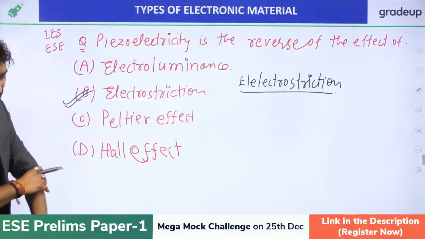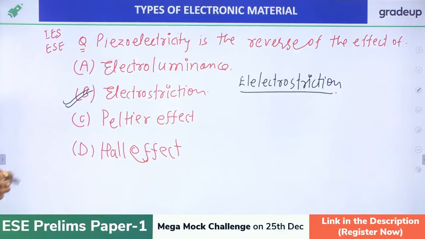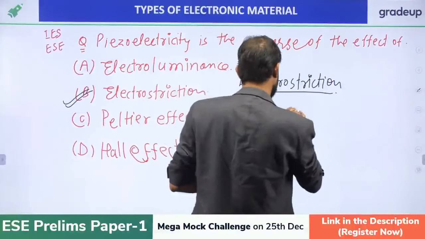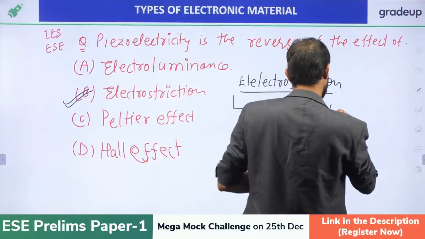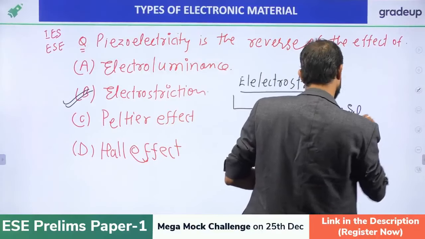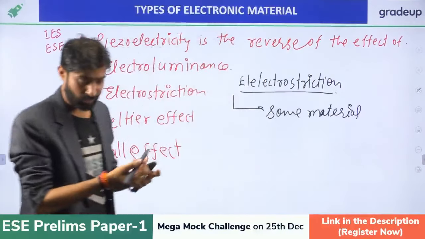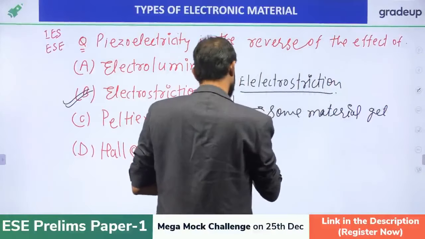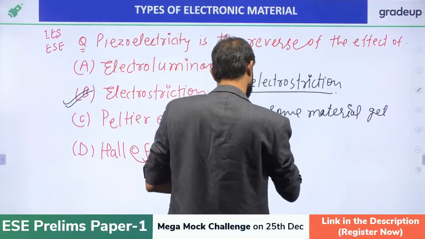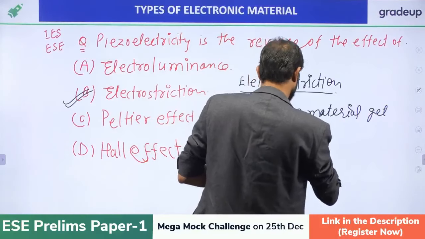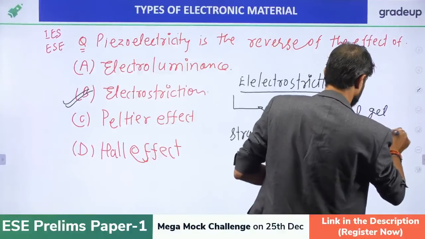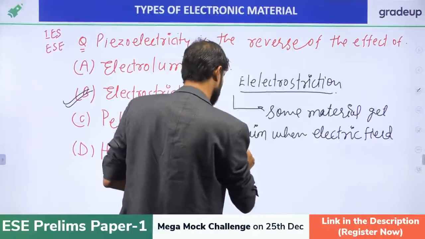But in electrostriction, some materials get strain when an electric field is applied.